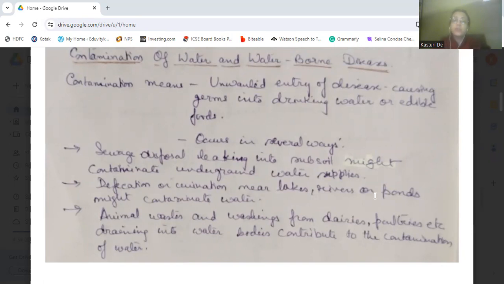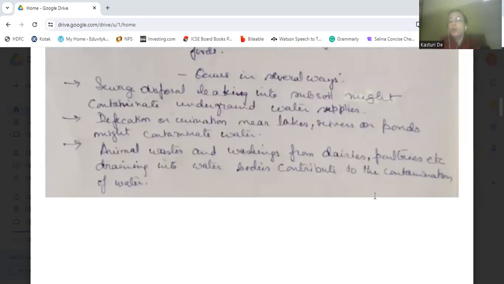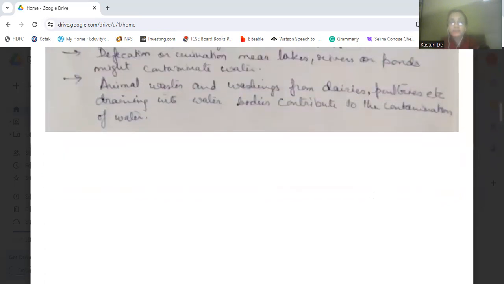So these are the three ways in which the water bodies get contaminated. One is sewage disposal, another is people defecating or urinating near the rivers and lakes, that is, near the water bodies, or animal waste and washings from the dairies and poultries, which also cause the contamination of the water.